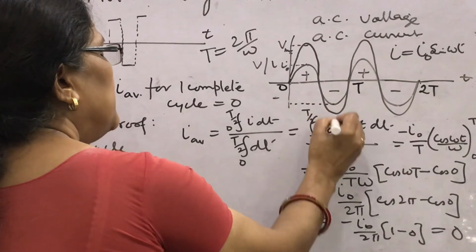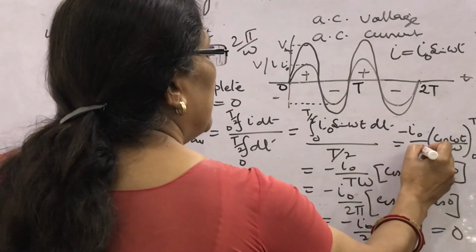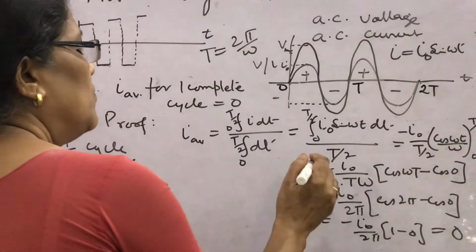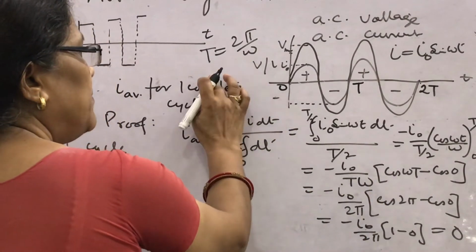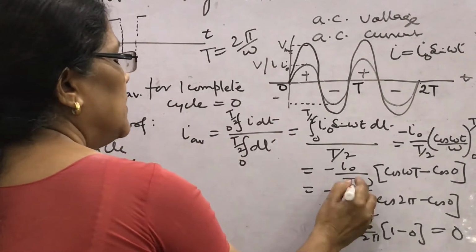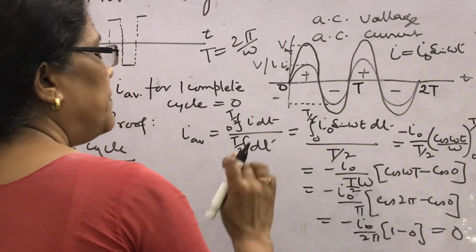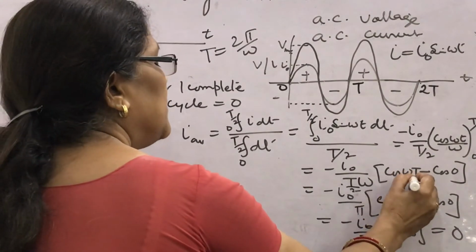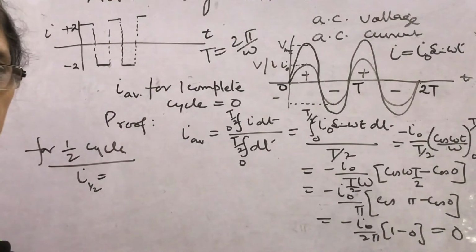This is 0 to T by 2 and this time will be T by 2. So you will write everywhere this time T by 2, 0 to T by 2. What will you get here? If you write T by 2, then omega into T by 2, what will this be? This will be pi. Clear?